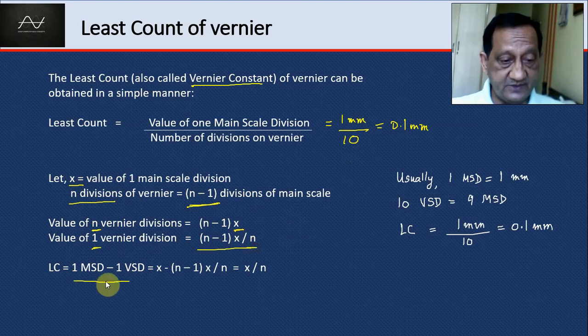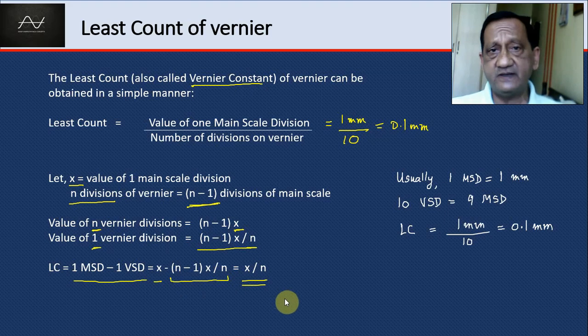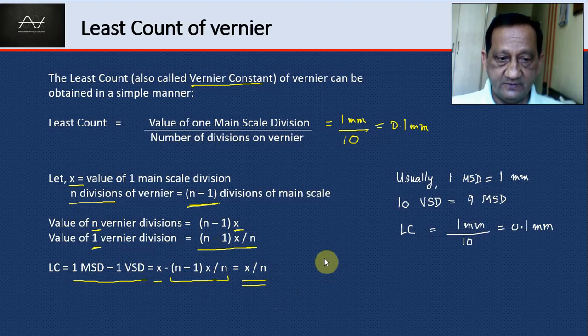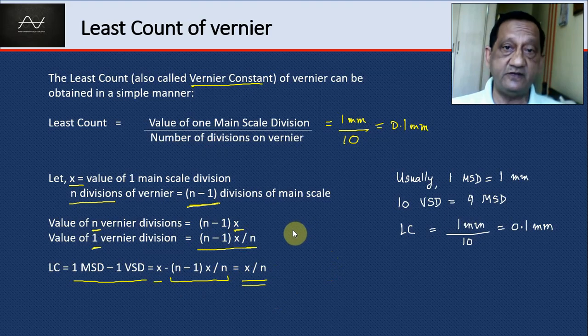Least count is 1 MSD minus 1 VSD. 1 MSD is x and 1 VSD is all of this, so the least count is x by n. What is x? The value of 1 MSD. What is n? The number of divisions on the vernier scale. So that is a simpler way of writing it. But please remember, this only works if n divisions of vernier coincide with n minus 1 divisions of main scale, which is the usual case as well.